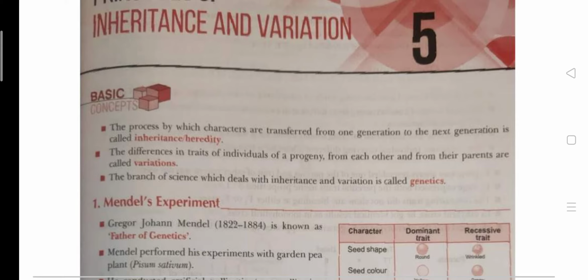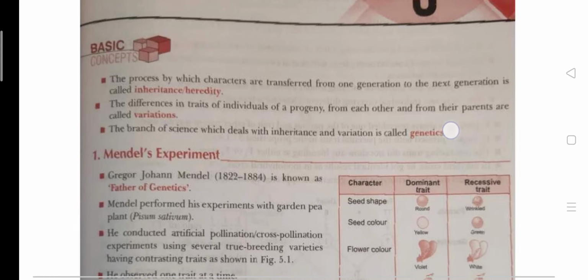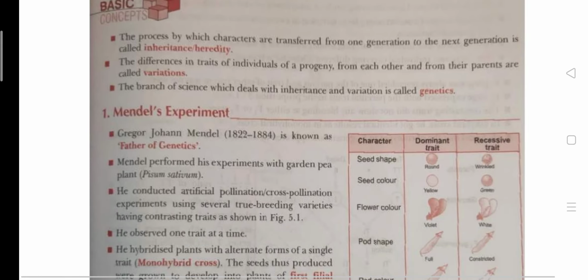Now genetics is the branch of science which deals with inheritance and variations. This genetics is just a branch of science where we study the inheritance process and the variations. In this chapter you are going to study Mendelian genetics.